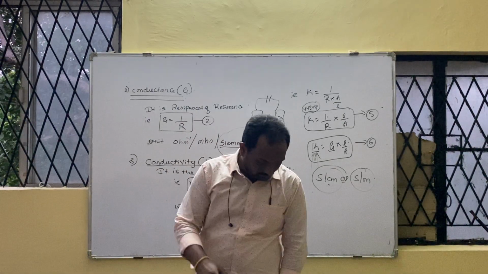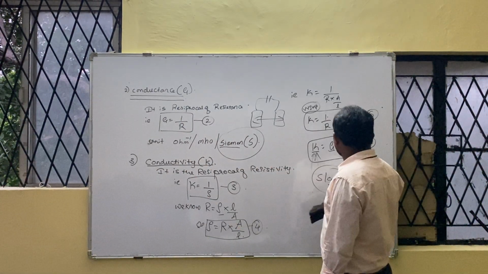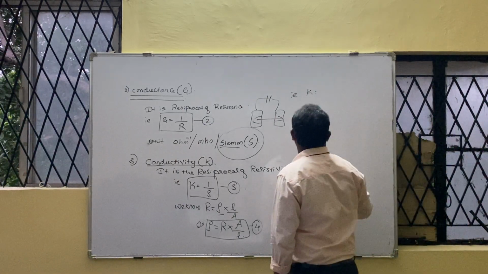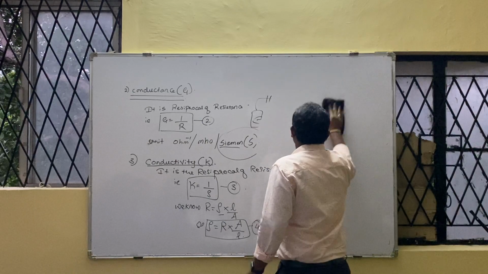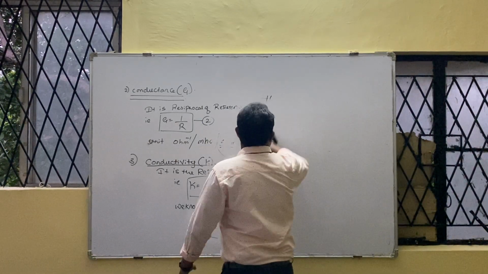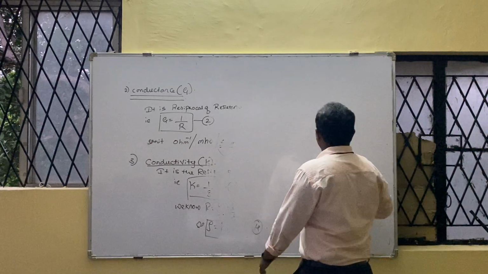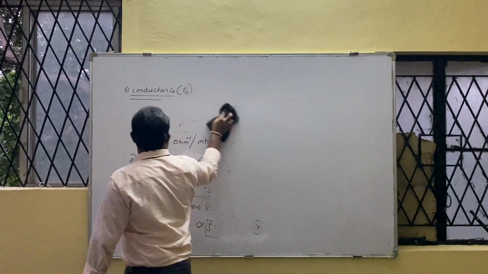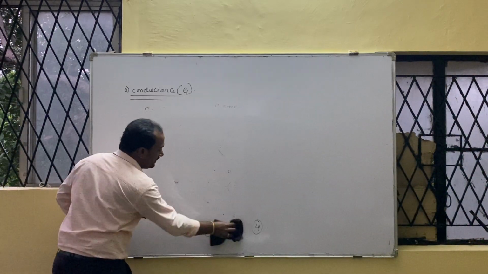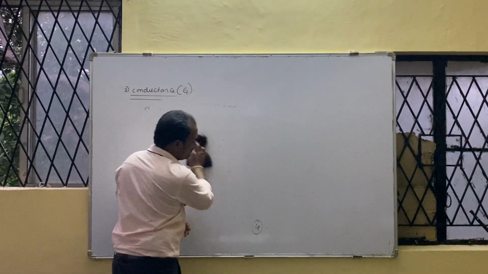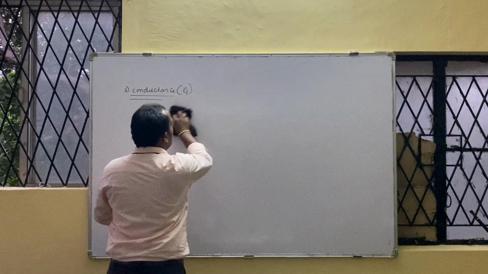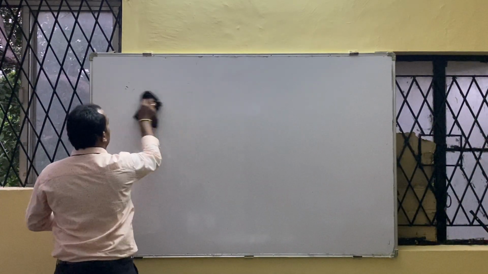Next. Put that in a box. Equation number how much? 6. Go for the next one. Term number 4. Cell constant G star. This is important for our electrochemistry. Cell constant G star, capital G star.